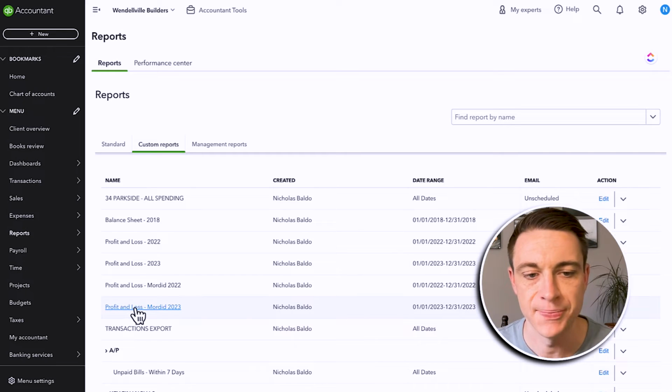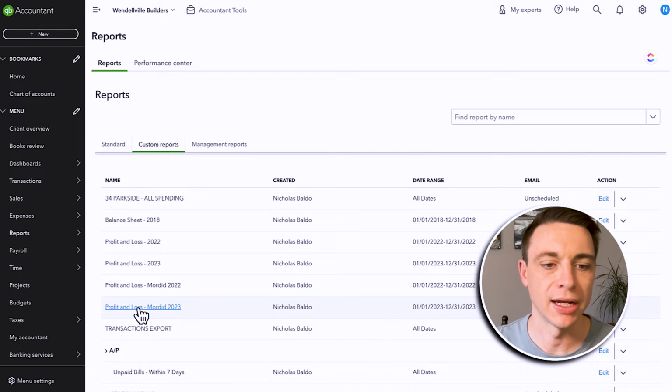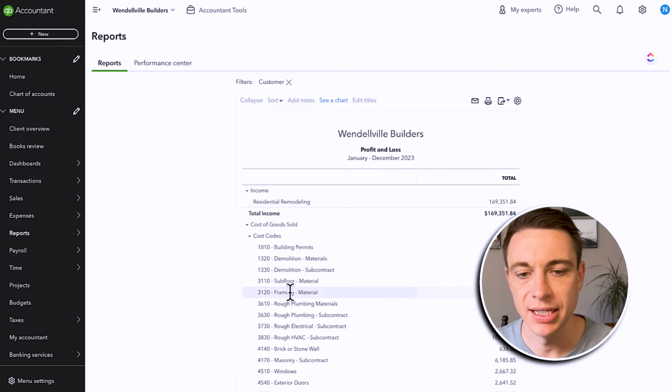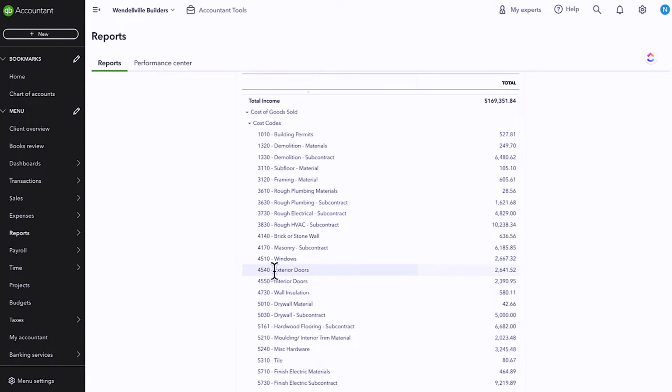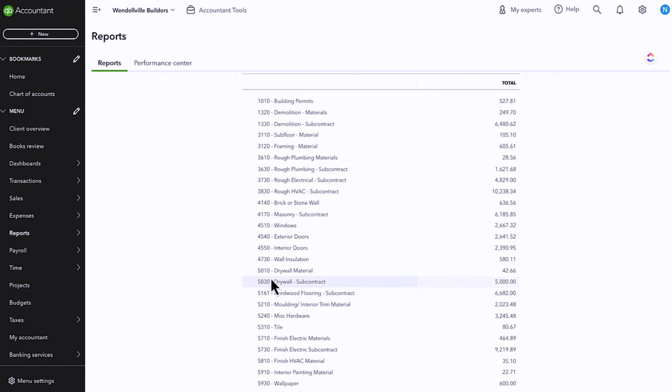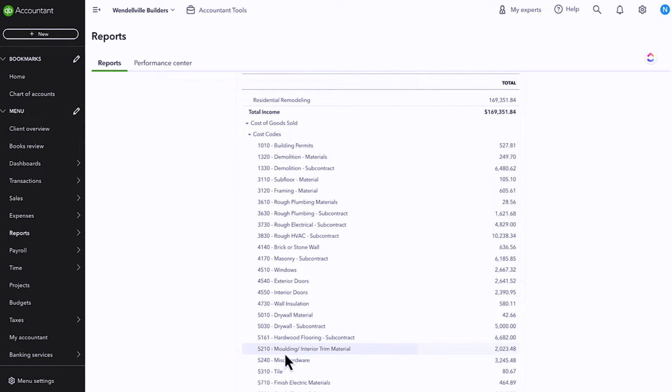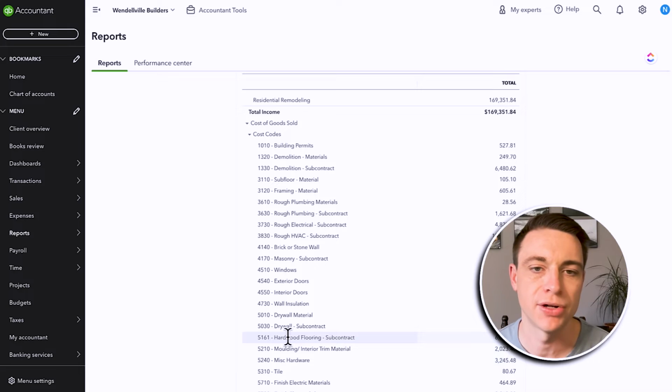So what I'm going to show you right now is a profit and loss for a project that we kind of did the wrong way, okay? Meaning we had that list of accounts. And so I pulled up a profit and loss for this company, and you can see that my profit and loss is huge. And this is only like 20 accounts, 20 categories. In my business, we use like over 100 categories, okay?